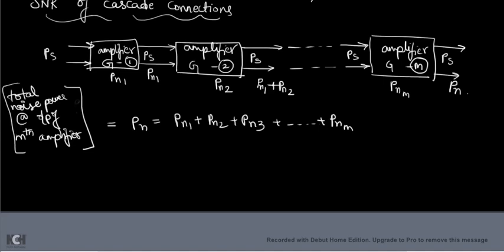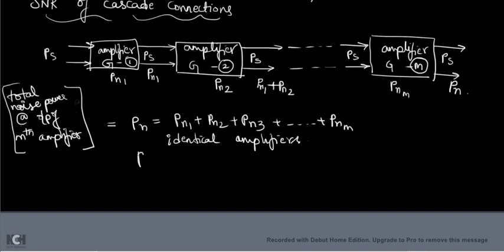Now assume that you have identical amplifiers. Can I write that the noise generated by the first amplifier is equal to the second, equal to the third, equal to the fourth, and so on? That means the noise generated by all the M amplifiers is the same. So if Pn1 equals Pn2 equals Pn3 equals Pnm, and you add all the noises, what are you going to get?